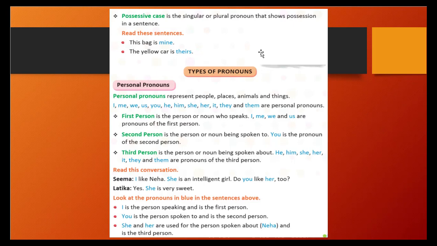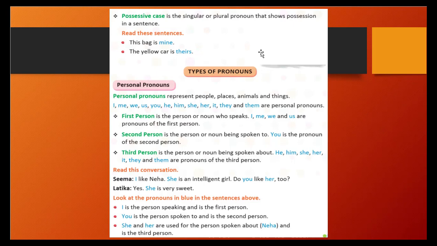"She is an intelligent girl." So who is the intelligent girl? That is Neha, right? So here Seema is talking about a third person with Latika. Who is that third person? That is Neha. She is a feminine gender. Right? So in the place of Neha, we will write she as a pronoun, right?